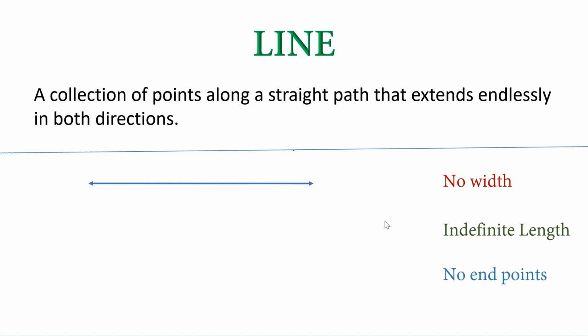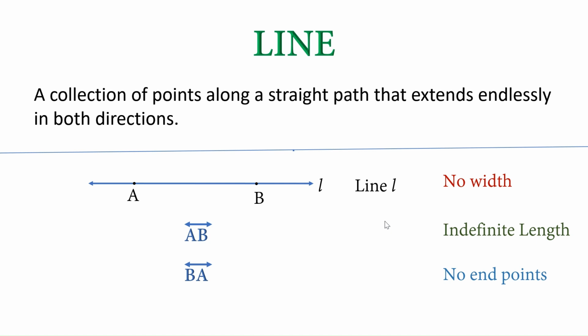For that, we have two different ways. One is to write a single small letter of the alphabet by the side of this line, say L, and now read this as line L. Or consider 2 points on this line and name these 2 points. Let it be A and B. Now we read this as line AB. We can indicate that with the symbol AB with the line symbol over it. Or we can also tell this to be line BA. Both mean the same. Either we can say line AB or line BA.